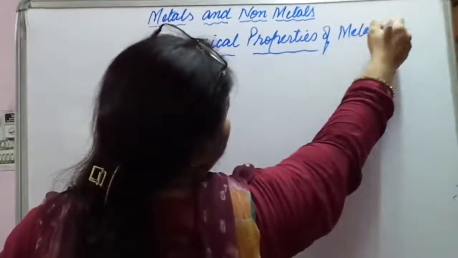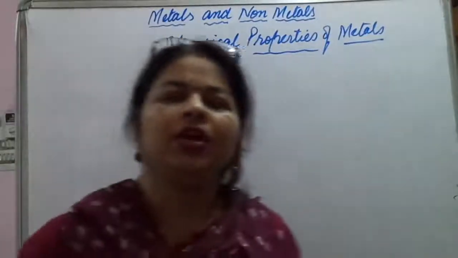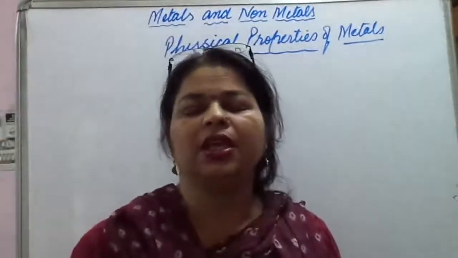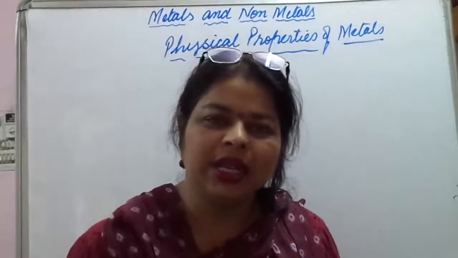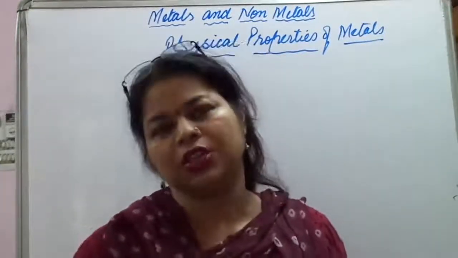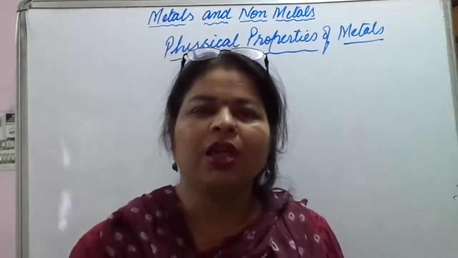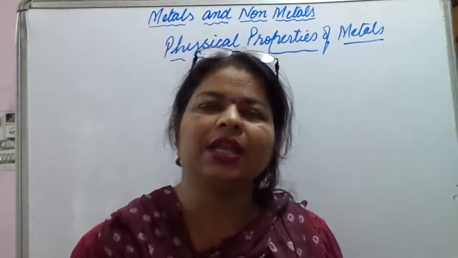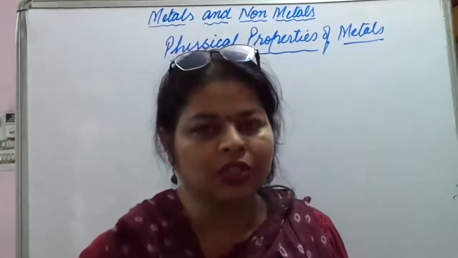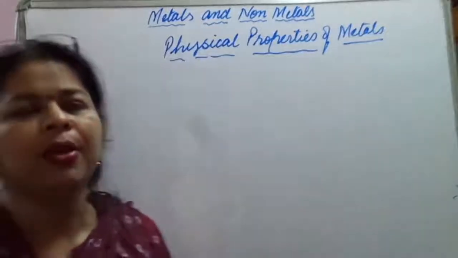When do we say that an element is a metal? If an element has a tendency to lose electrons and attain a positive charge, then we say it is a metal.